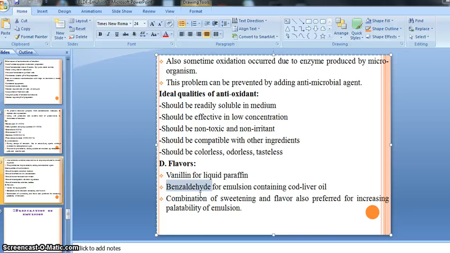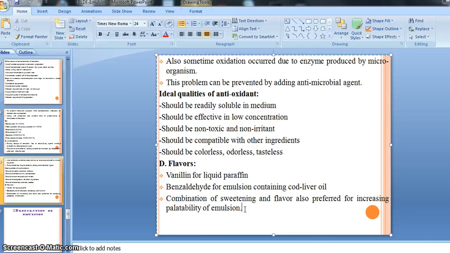Then a combination of sweetening agent and flavors is also preferred for increasing the palatability of emulsion, right? If you need to improve the taste, palatability, attractiveness, odor and appearance of our emulsion, there is a recommendation for the combined use of sweetening agent and flavor agent.